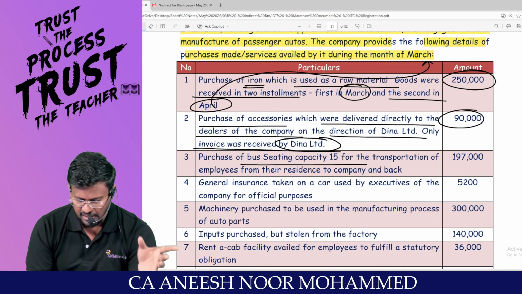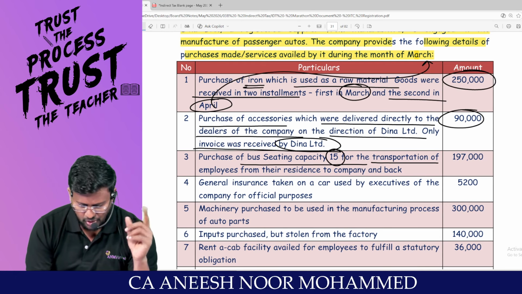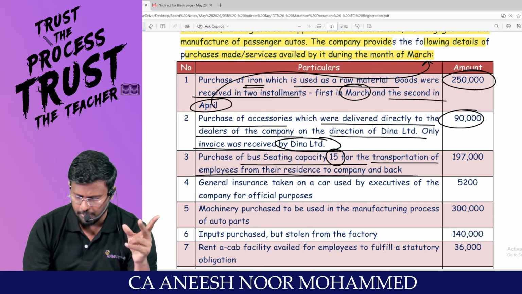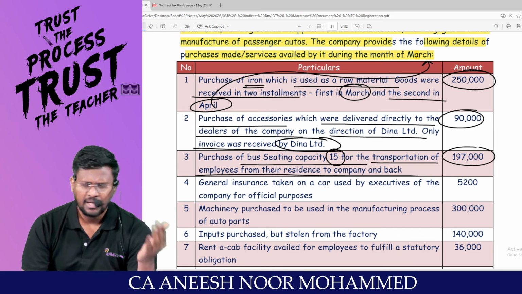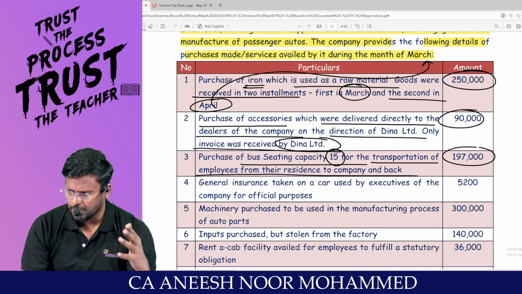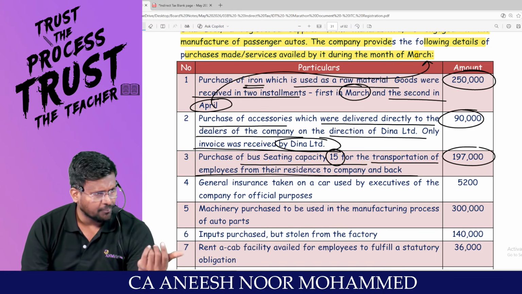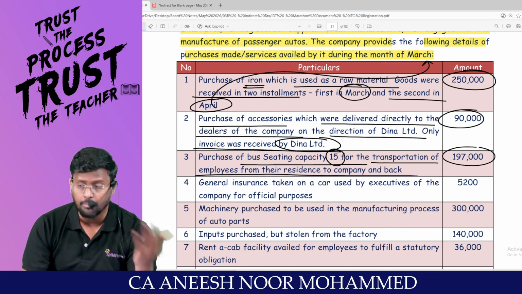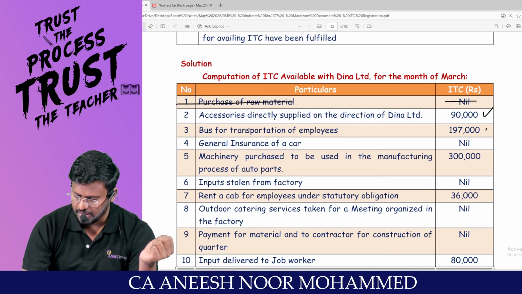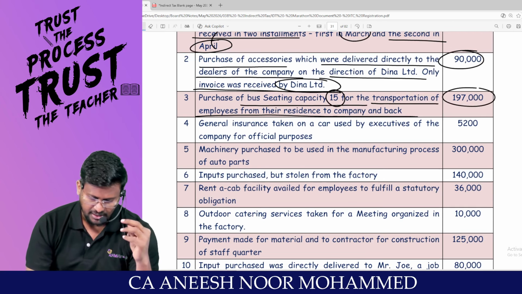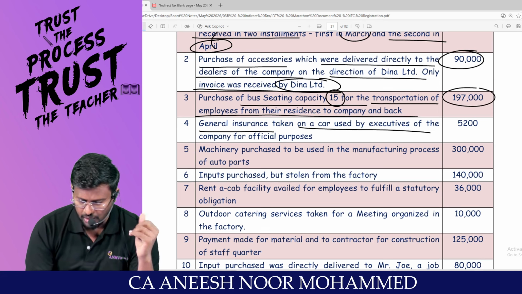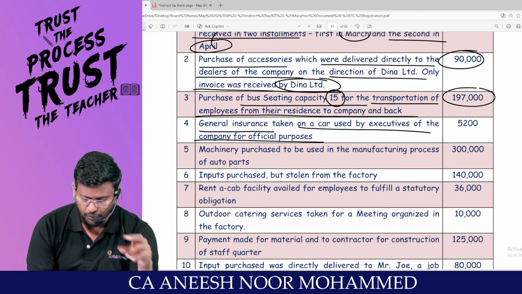Purchase of bus, seating capacity 15, for the transport of employees from their residence to the company and back. My dear lovable students, any transport vehicle having a capacity of more than 13 passengers is not blocked credit. So for this 1,97,000, you can happily take ITC. General insurance taken on car used by executives of the company for official purpose.